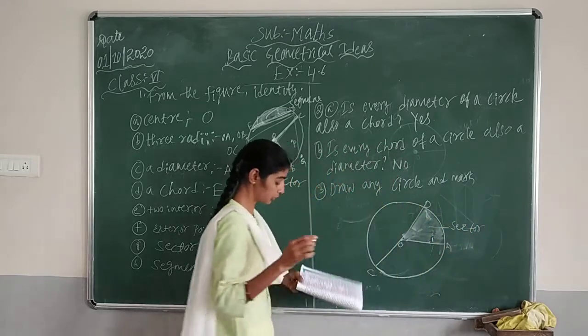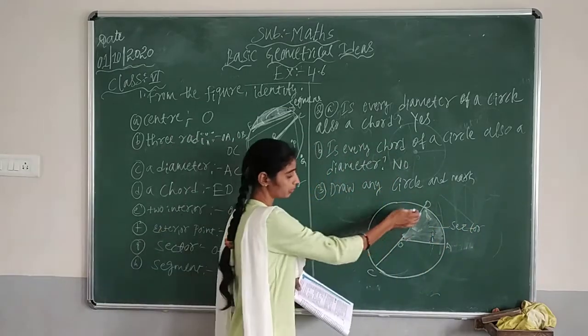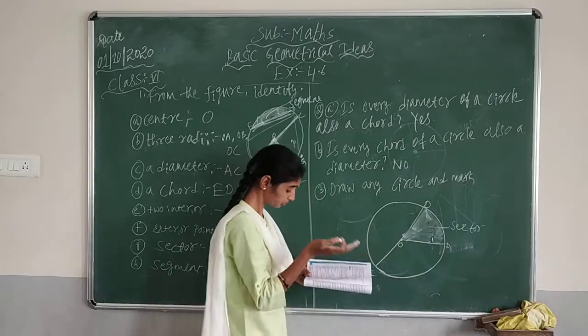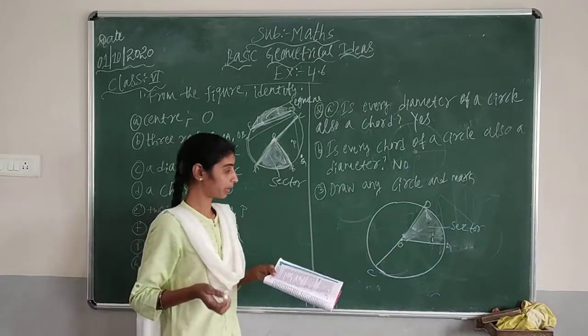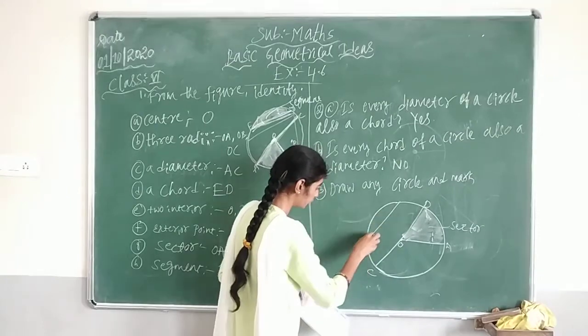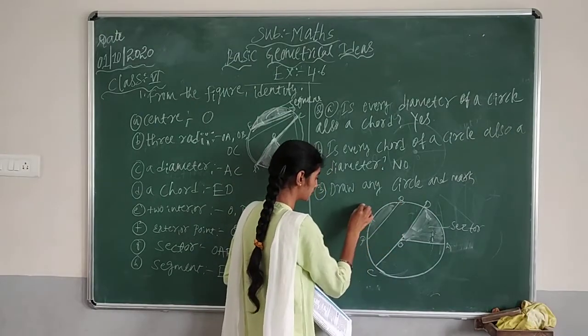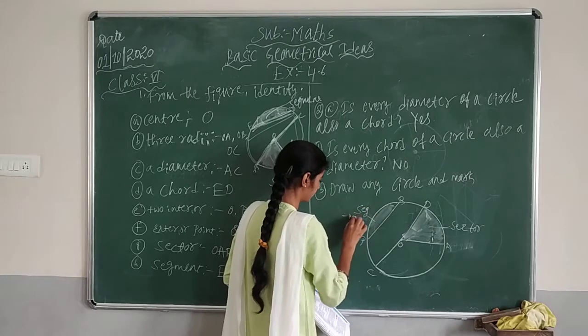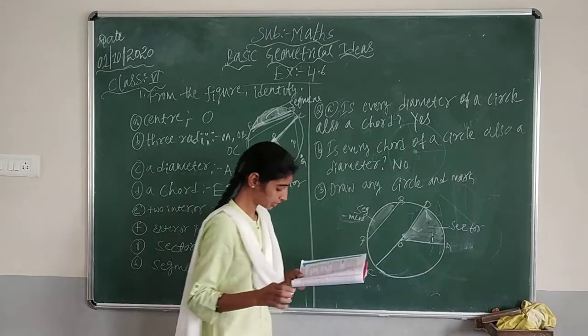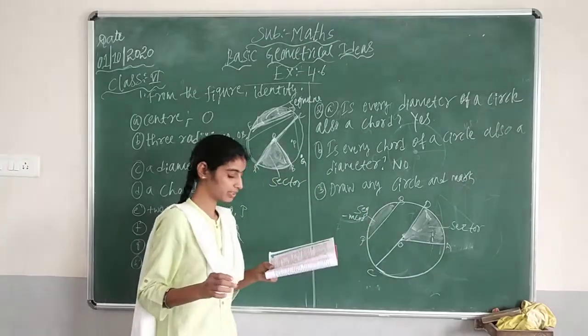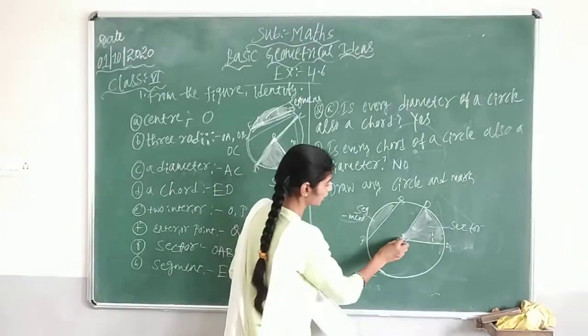Means all you should write. Means I am telling you what will be the sector again. Next, a segment. So to make a segment, you can draw one PQ. This will be the segment. Then next, a point in its interior. So how many points here? One is it.